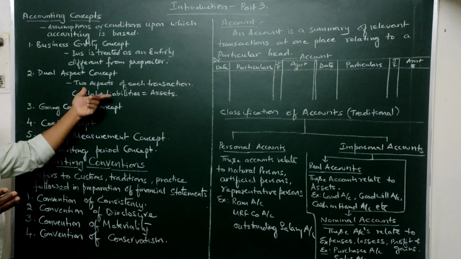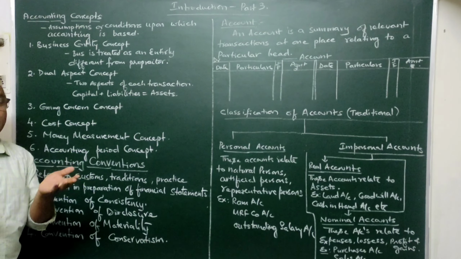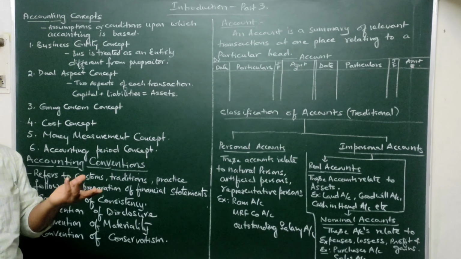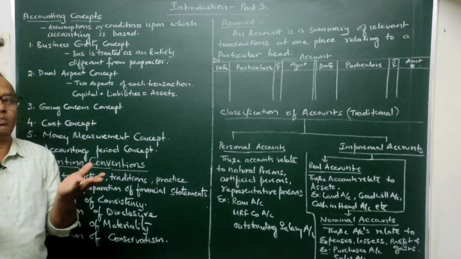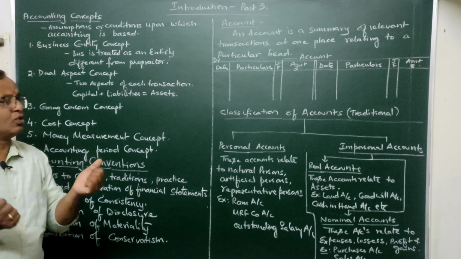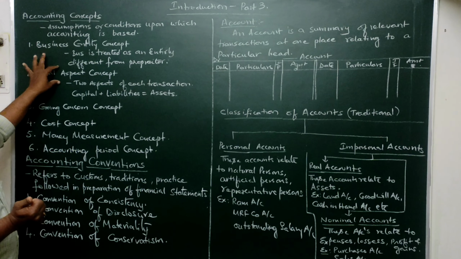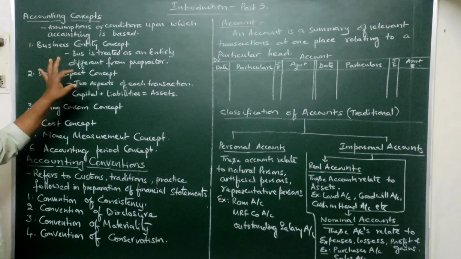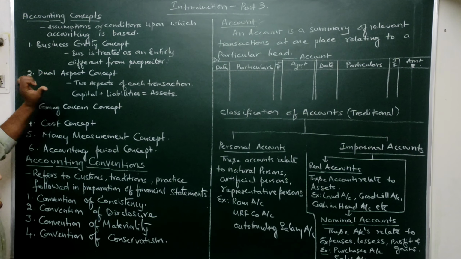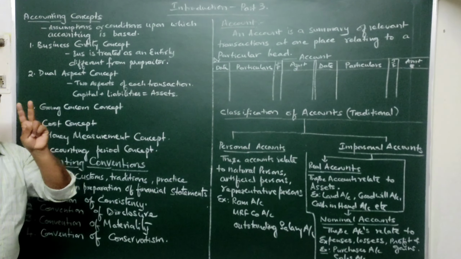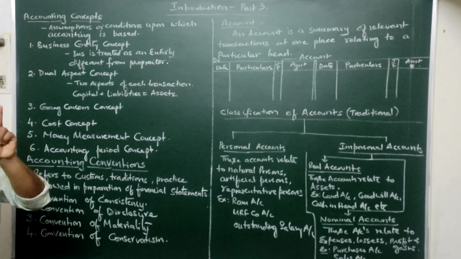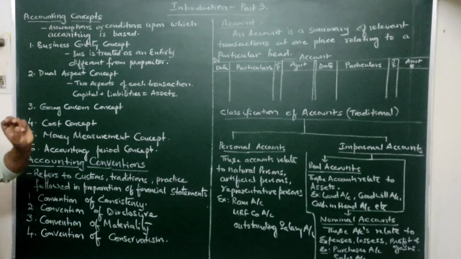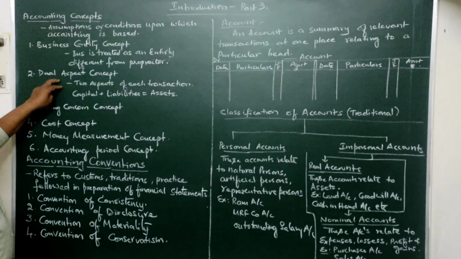Because of two aspects, if we record it in the books of account, one is recorded as a debit and another one is recorded as a credit. So ultimately, the total debit should be equal to the total credits. Simply, we can say this dual aspect concept is the base for double entry bookkeeping. In every transaction there will be two aspects: one is the giving aspect and another is the receiving aspect. Both should be recorded in double entry bookkeeping.